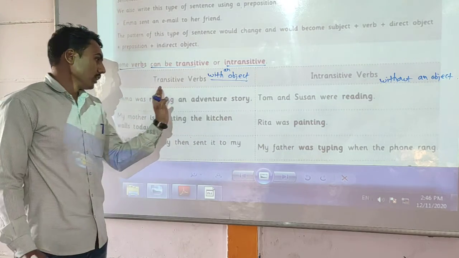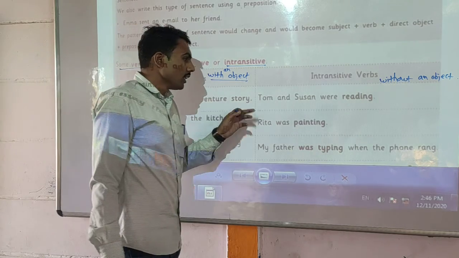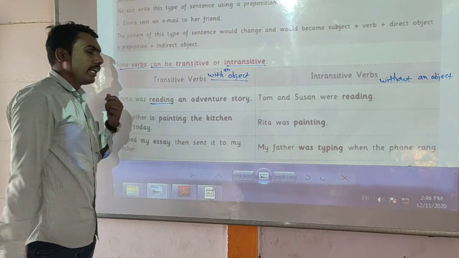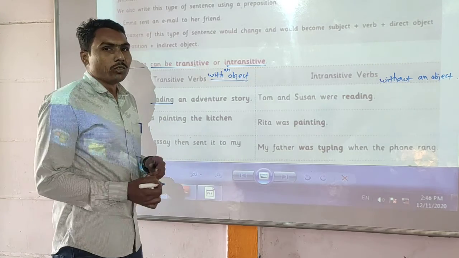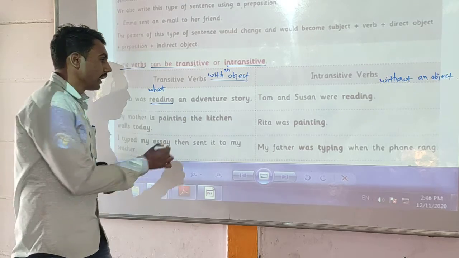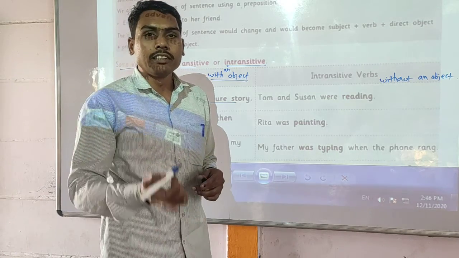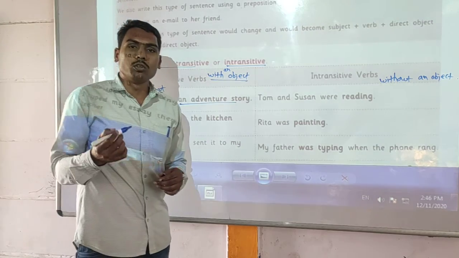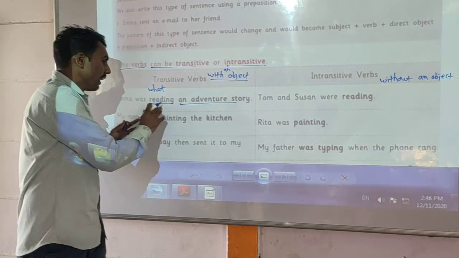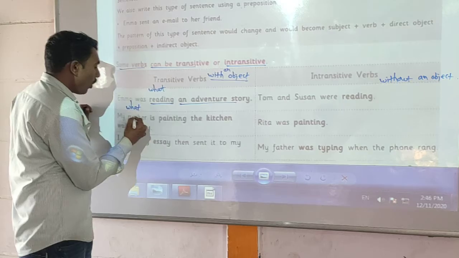Look here, the first sentence is here, dear students. Emma was reading an adventurous story. In this example, the main verb is reading. When we ask a question to the main verb with what, we get a definite answer, the direct object.